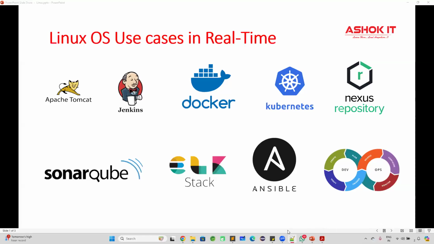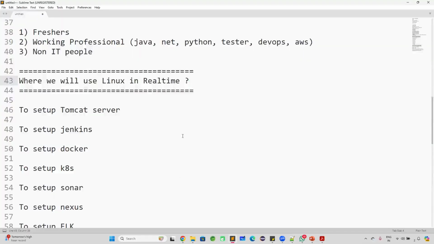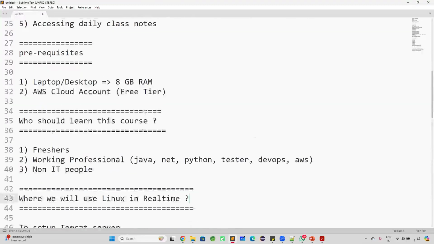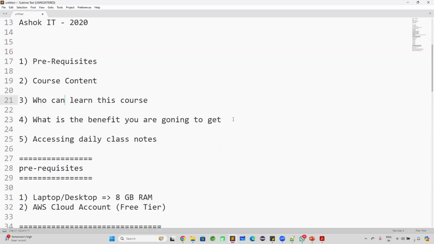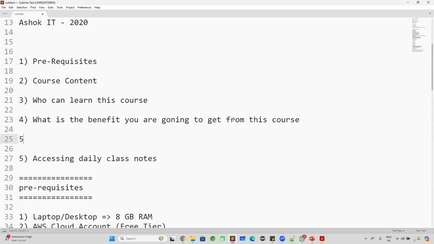Okay, fine. Now coming to the actual course part. I hope you are clear with all the details of the course: what are the prerequisites and what is our course content, who can learn this course, what is the benefit you are going to get from this course, where we will use Linux in the real-time use cases of Linux OS, and how to attend the classes.